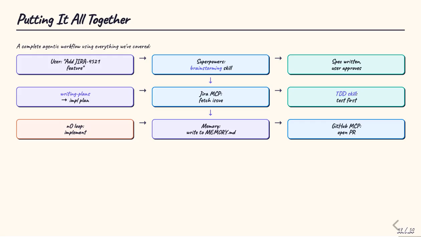Here's how all 8 systems work together in a single workflow. A user asks Claude to add the feature from a Jira ticket. The Superpowers brainstorming skill activates. The user approves a design. The writing plan skill creates an implementation plan. The Jira MCP server fetches the ticket requirements. The TDD skill mandates writing a failing test first. The master loop executes the implementation cycle. The agent writes its learnings to memory.md. And the GitHub MCP server opens a pull request. 1 request. 8 systems. Complete engineering workflow, end to end.